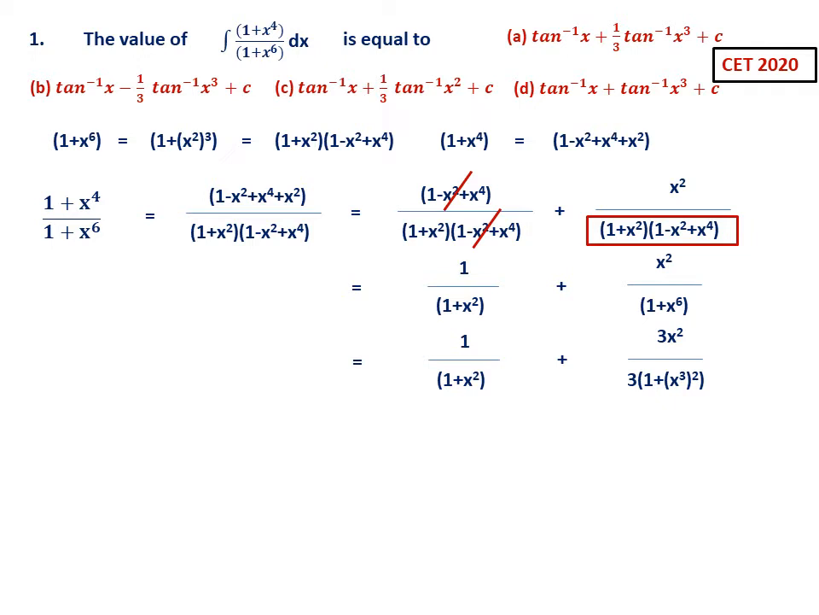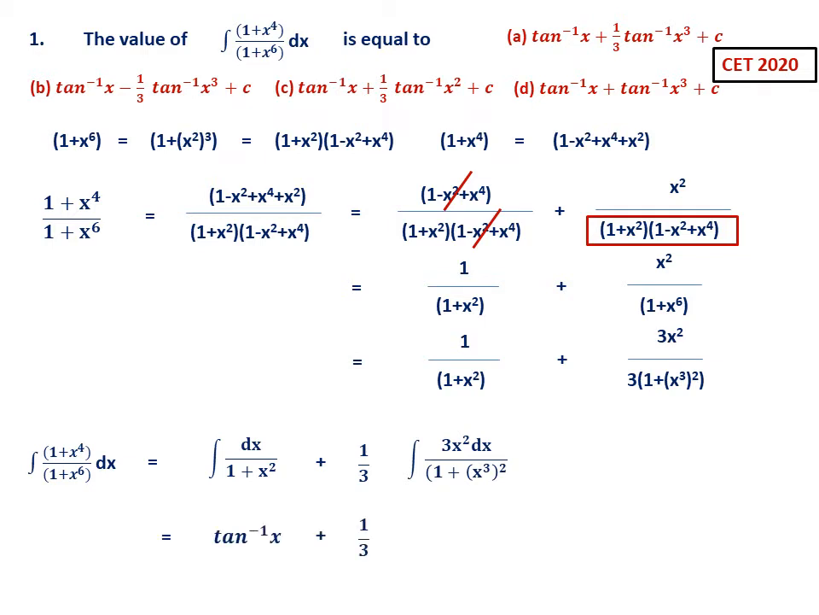Now if you substitute x cube equal to t, 3x square dx becomes dt. So that is the trick. Therefore now what you have to do is, so this is the integration. So 1 by 3 you can take out as a constant. Now you see, so this is tan inverse x plus 1 by 3 tan inverse x cube, because if you